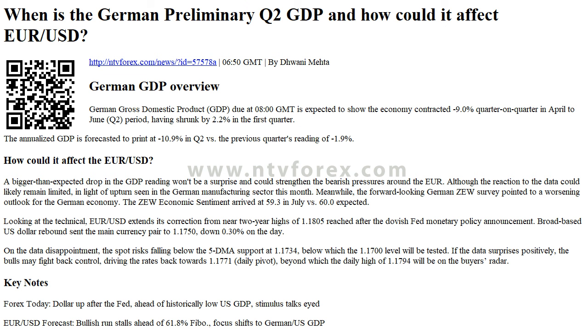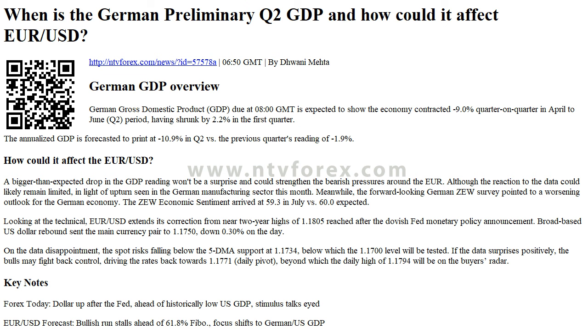Looking at the technical, EUR/USD extends its correction from near two-year highs of 1.1805 reached after the dovish Fed monetary policy announcement. Broad-based US dollar rebound sent the main currency pair to 1.1750, down 0.30% on the day.